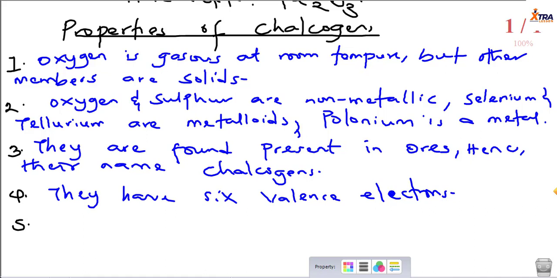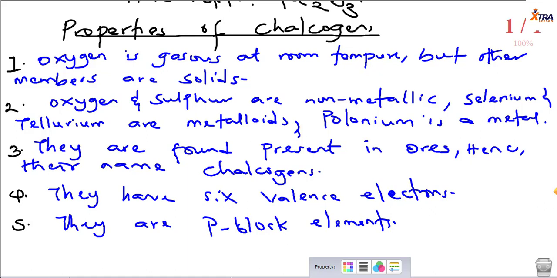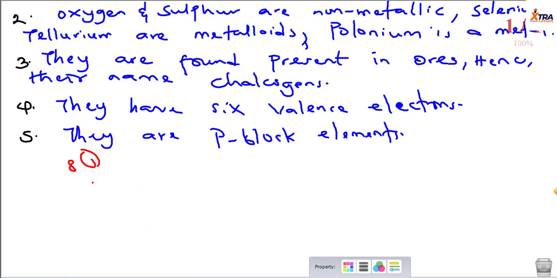And then what about their block? They are p block elements. Look at this. Oxygen has an atomic number of 8, and sulfur has an atomic number of 16.